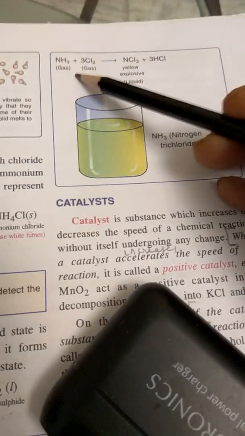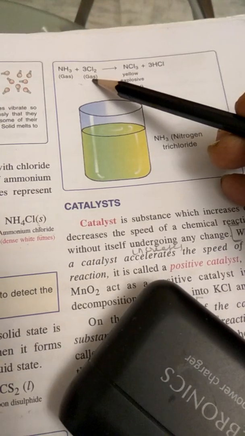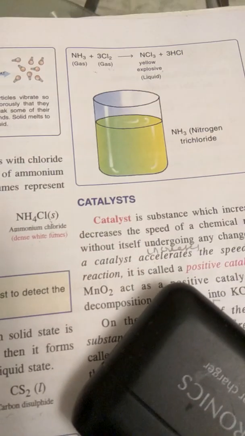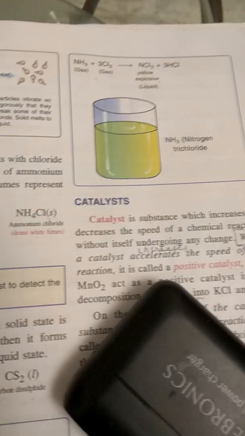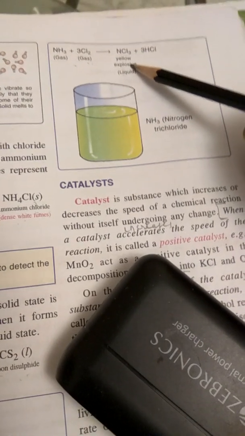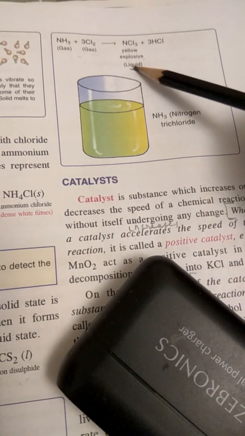Similarly, ammonia is a gas and chlorine is a gas. When ammonia reacts with excess of chlorine, a yellow explosive, which can outburst or explode, nitrogen trichloride is formed, and this is a liquid.